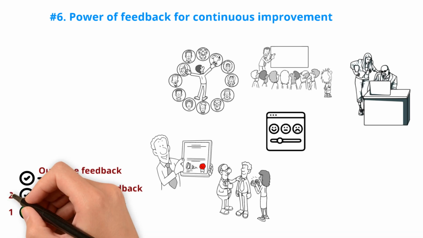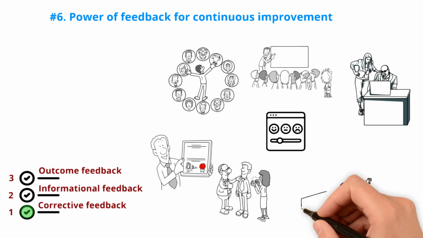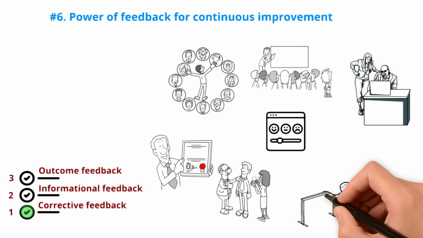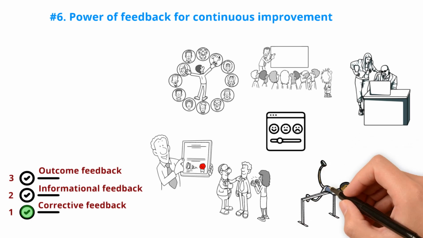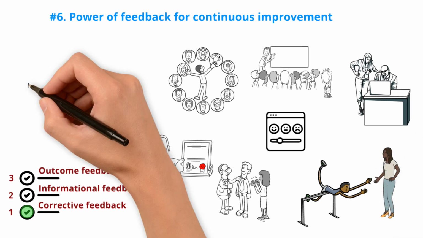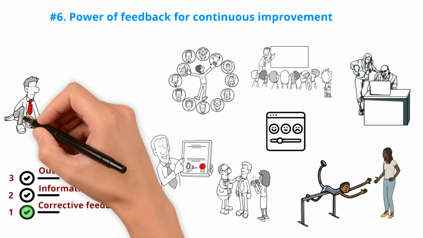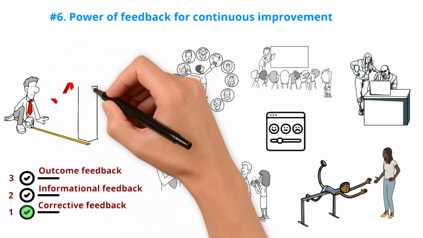Prioritize corrective feedback over informational feedback and informational feedback over outcome feedback. To ensure you receive sufficient feedback, adopt the mindset of failing for feedback. In other words, push yourself beyond your comfort zone to the point where you may fail. By doing so, you open yourself up to valuable informational and corrective feedback. Additionally, don't forget to seek meta-feedback, which assesses how well your learning methods are functioning.